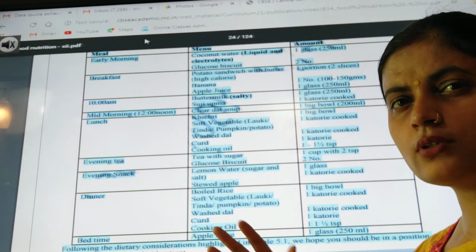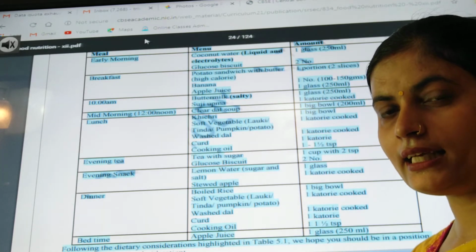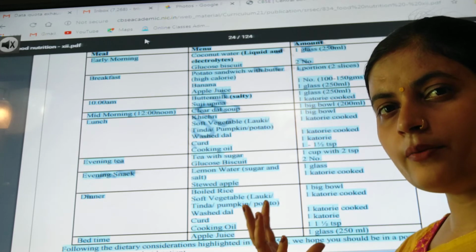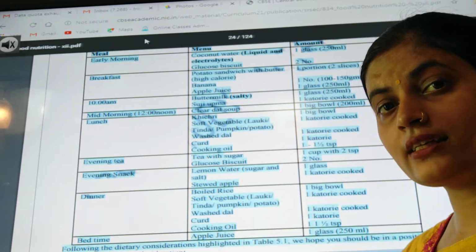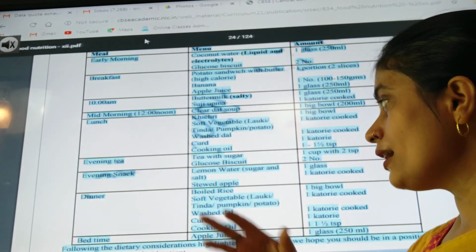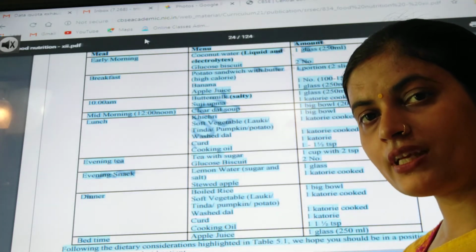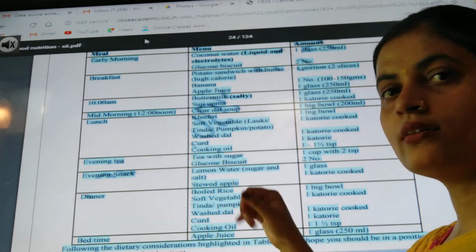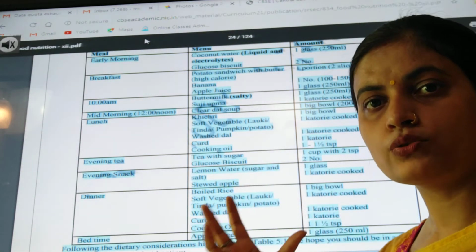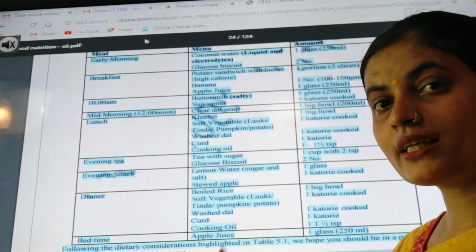Suppose someone has taken tea and biscuit around 4 o'clock, then around 6 o'clock again, because the body is utilizing the energy, craving can occur in the body. So at that time we have to give them an evening snack. And what is that evening snack? That includes lemon water, water plus electrolyte, again sugar and salt we are adding. So it's just giving that hydrating energy.